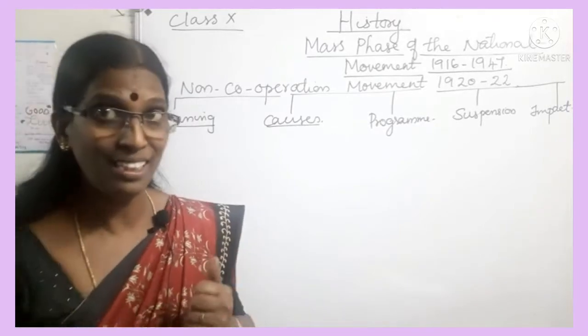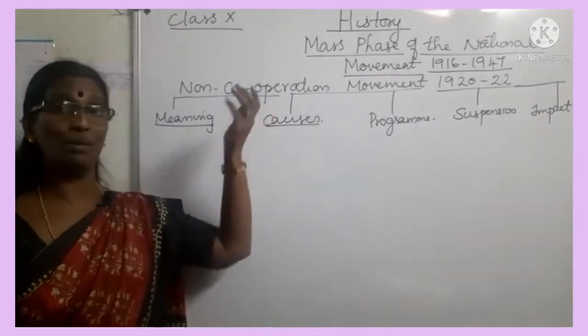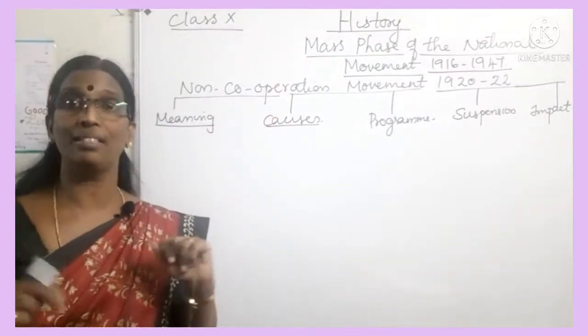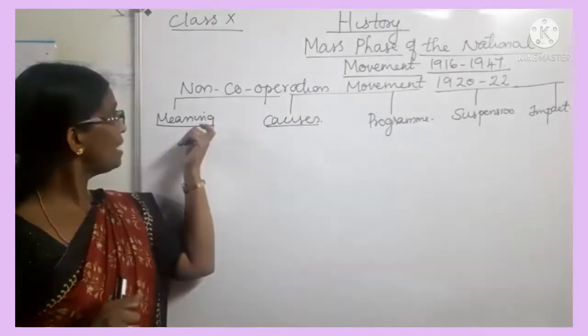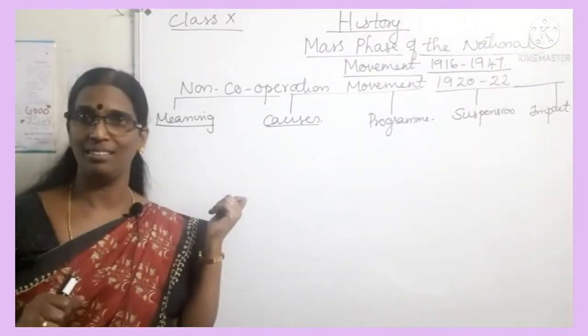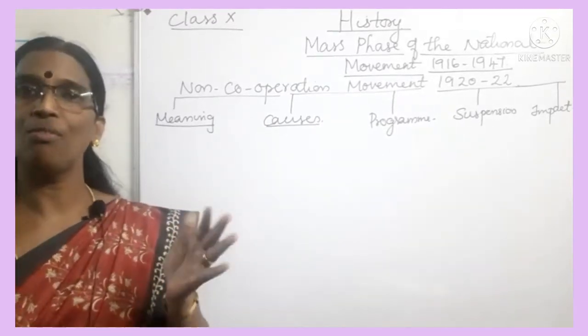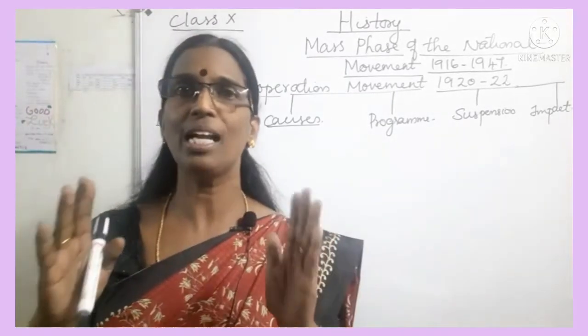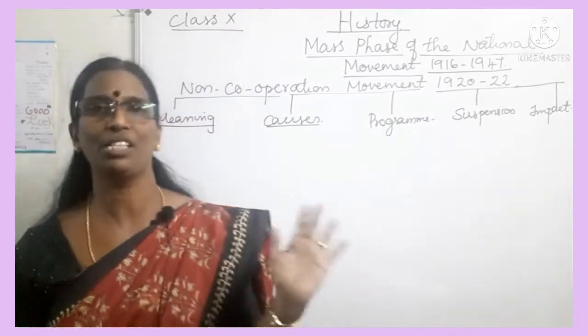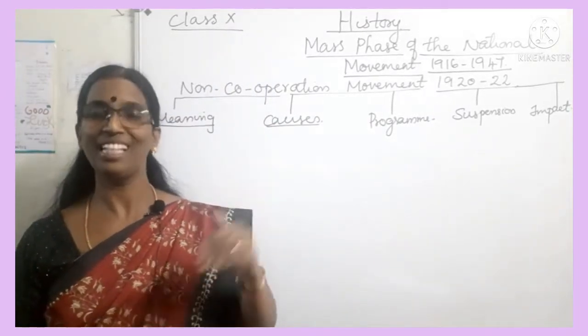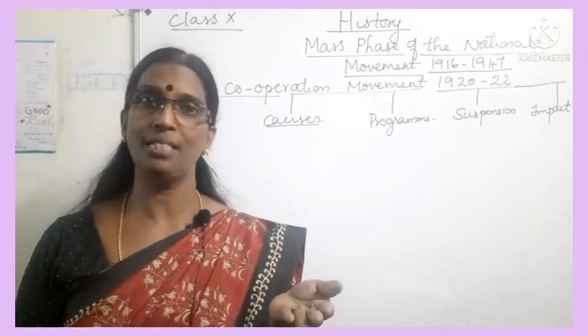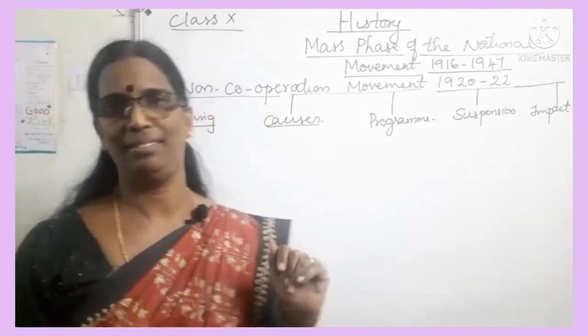We all know that non-cooperation means not to cooperate. What is the meaning of the non-cooperation movement? It means withdrawal of all kinds of support and cooperation to the British government. That is, not to cooperate with the evil doer.